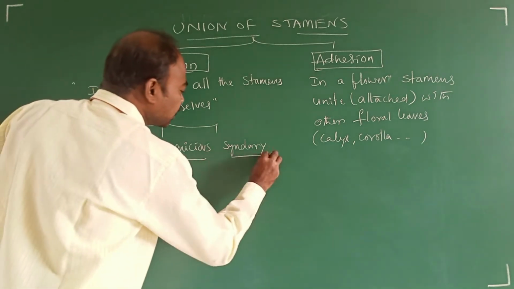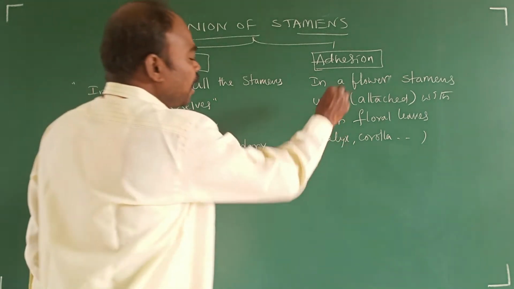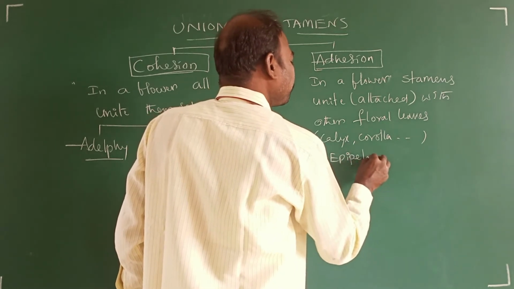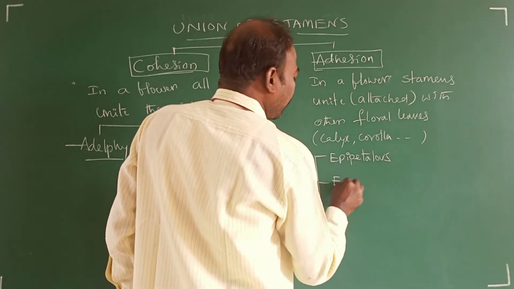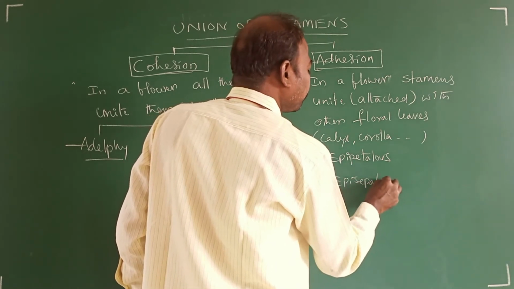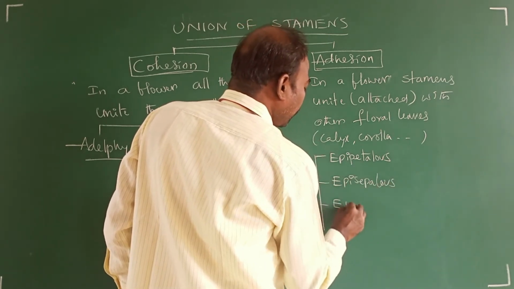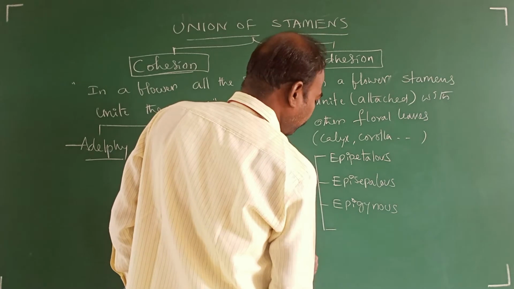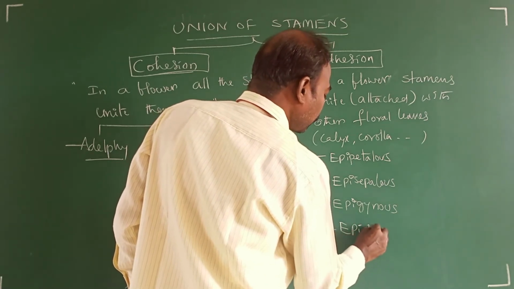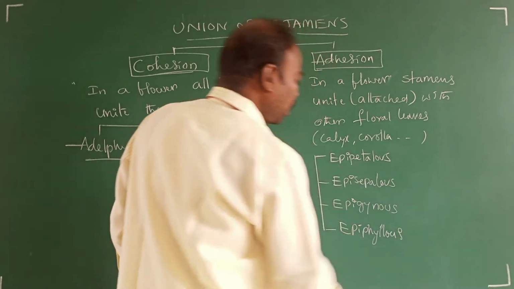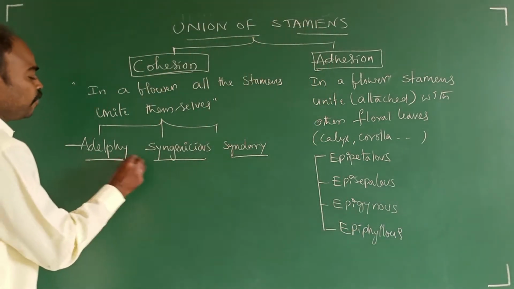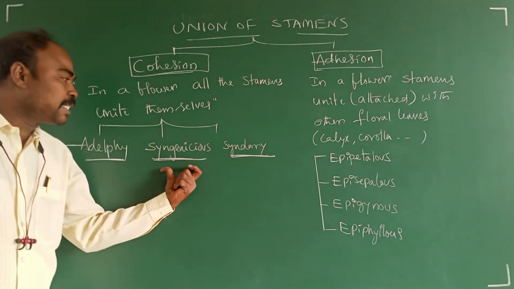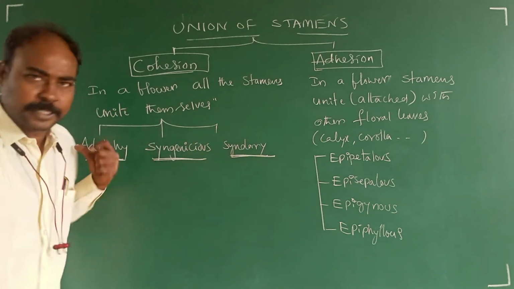In adhesion also, epipetalous, epicephalous, epigynous, epiphyllous are the four types. Adelphi, syngenesious, synandry are the three types in cohesion. What is adelphi? What is syngenesious? What is synandry? Let us see.